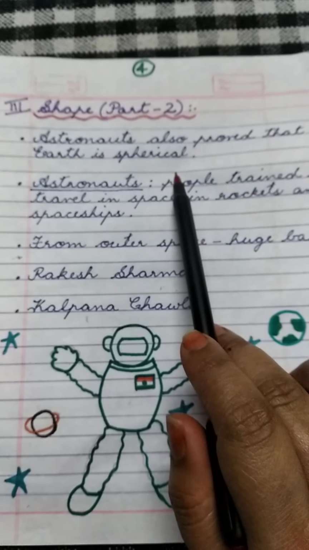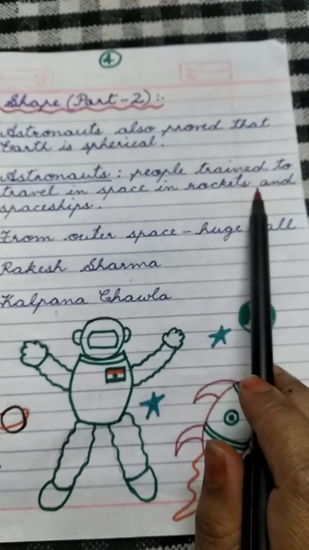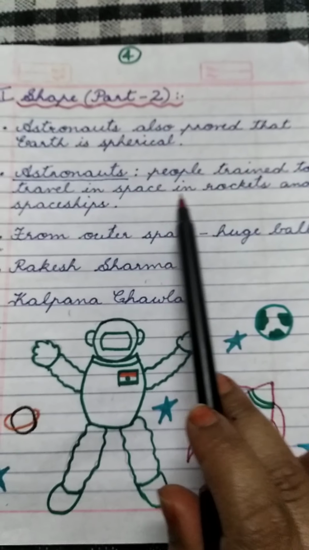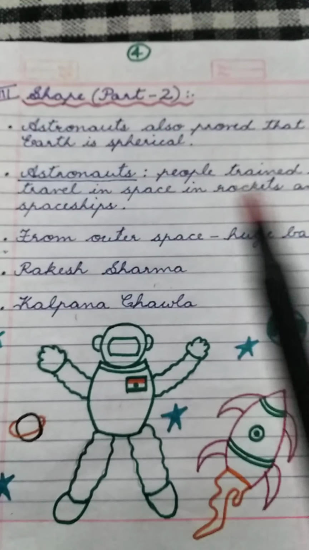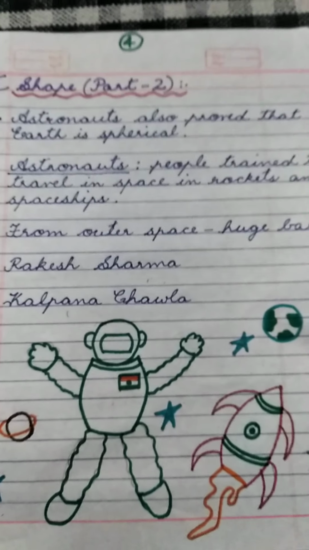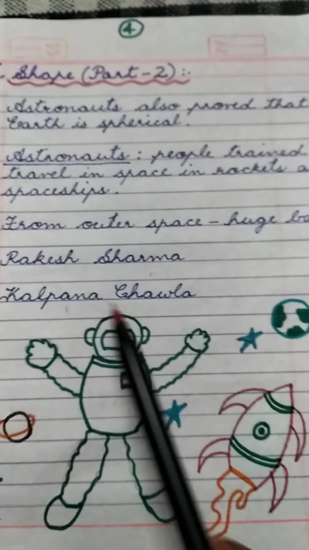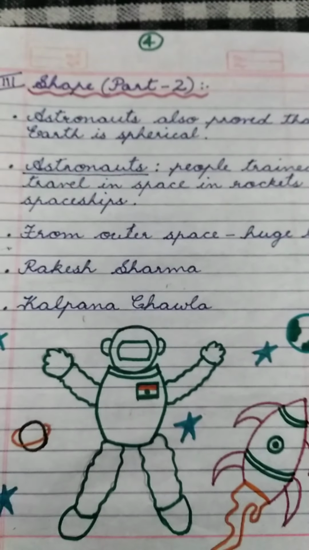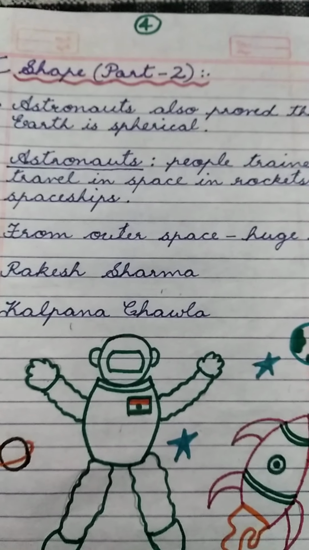Now, who are astronauts? Astronauts are people trained to travel in space in rockets and spaceships. Do you know the name of any astronaut? Any Indian astronaut? We have Rakesh Sharma, who was the first Indian astronaut to go to space in 1984.